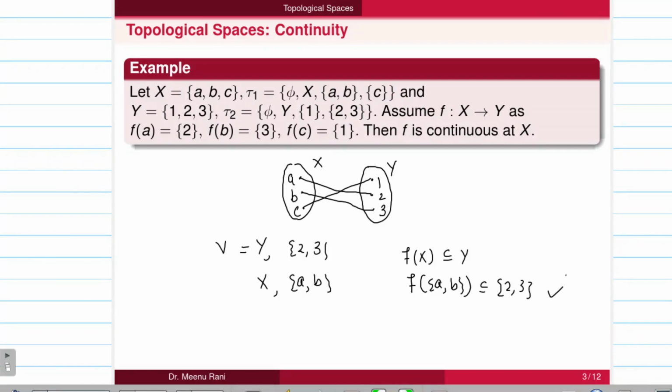So this is true. The function is continuous at point a. Similarly, we can check at points b and c also. The function is continuous on set X here.